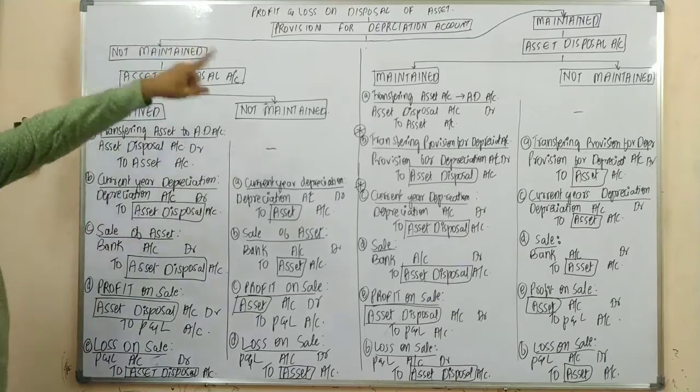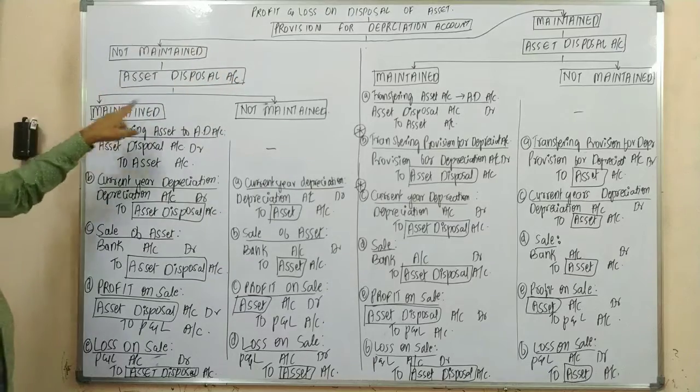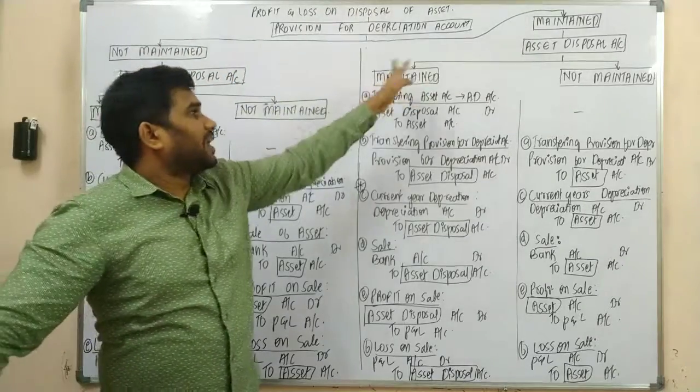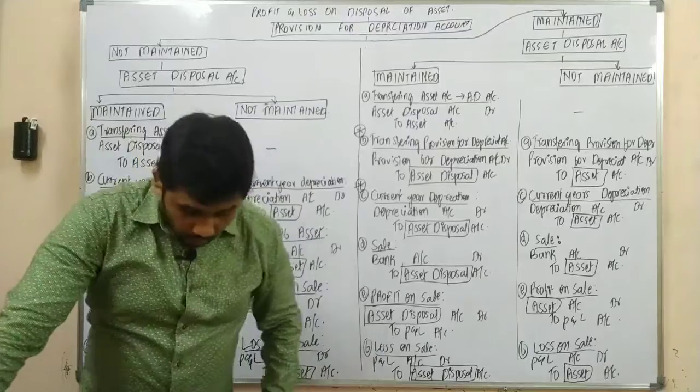So not maintained, maintained. Asset disposal account maintained, not maintained. I hope you all understood.